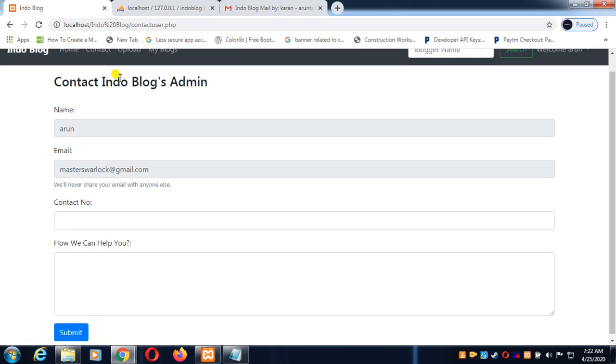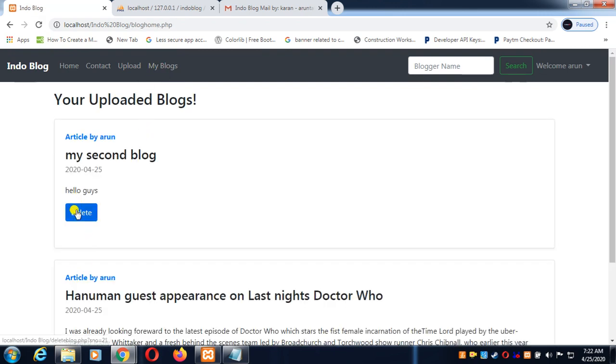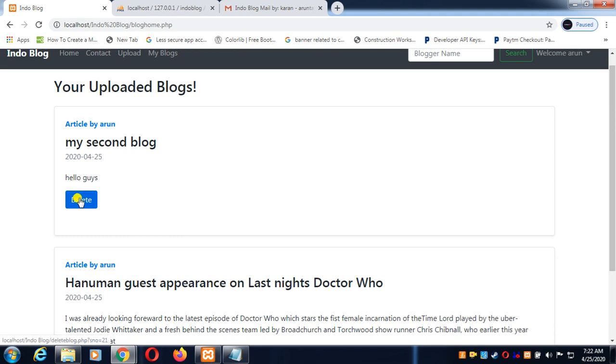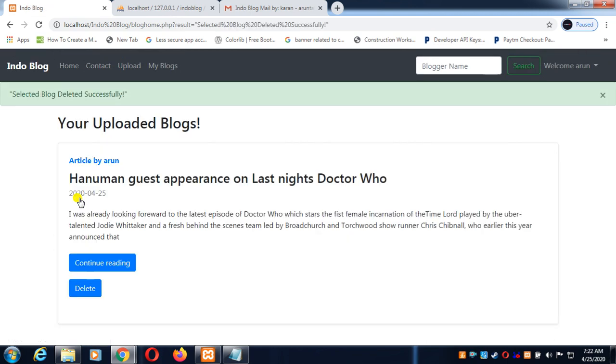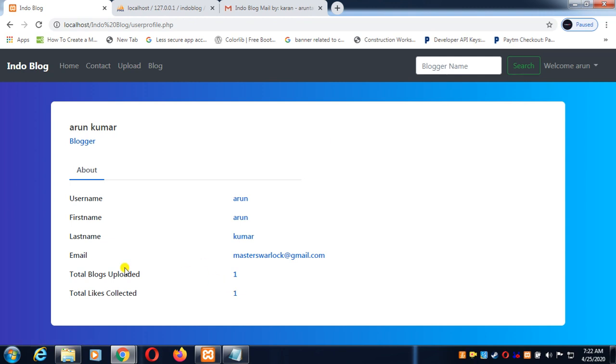In the context section the same functionality, and in the upload section, in my blog section, you can also delete the blogs. For example, I have to delete this blog, so I will delete this. Selected blog deleted successfully. Okay, so that blog is deleted. These are the alerts that I have used. Okay, so let's see the view profile section. So total blogs uploaded was 1, and total likes collected is also 1.